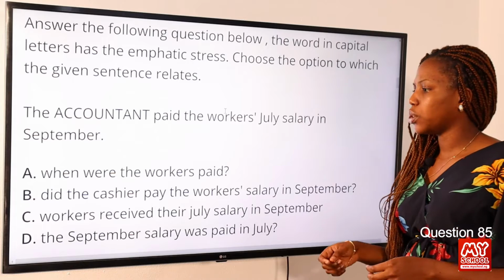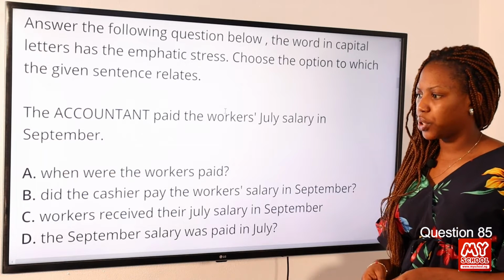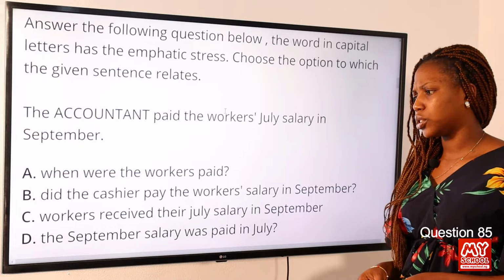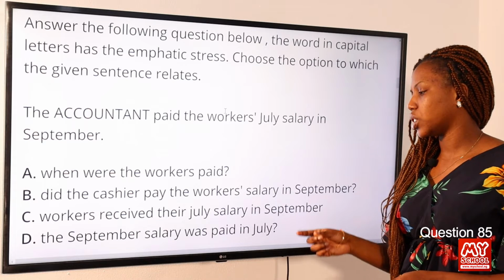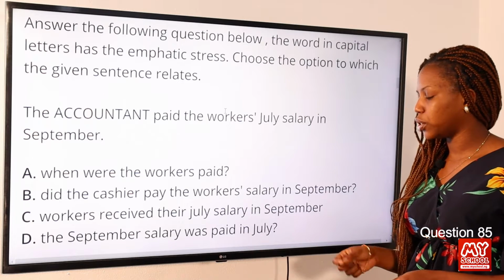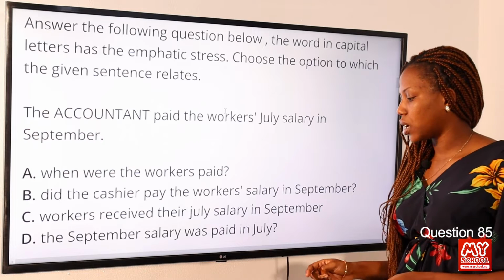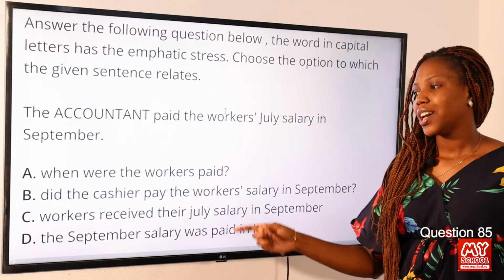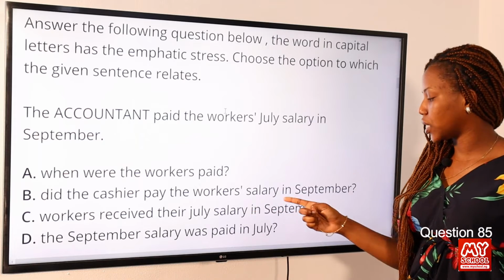Option A. When were the workers paid? Option B. Did the cashier pay the workers' salary in September? Option C. Workers received their July salary in September. Option D. The September salary was paid in July. The answer to this question is option B. Did the cashier pay the worker's salary in September?